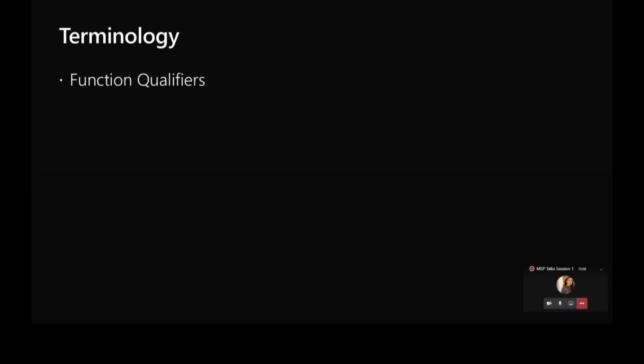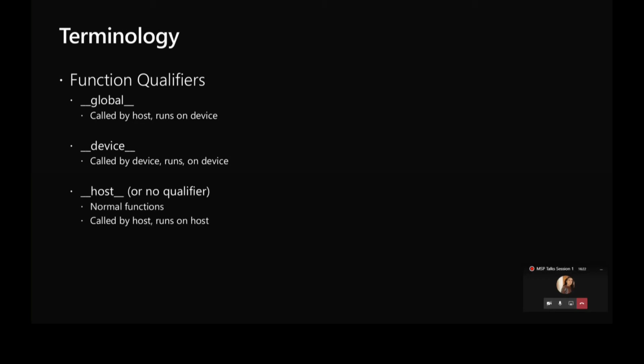Now let's have a look at what function qualifiers are for CUDA. We have three of them. First is global, which is used to indicate a function that is called by our host and is going to be running on the device. Then we have device, which is used to indicate a function that is called by the device and runs on the device itself. Then we have host functions or no qualifier functions. These are normal functions called by host and run on host.